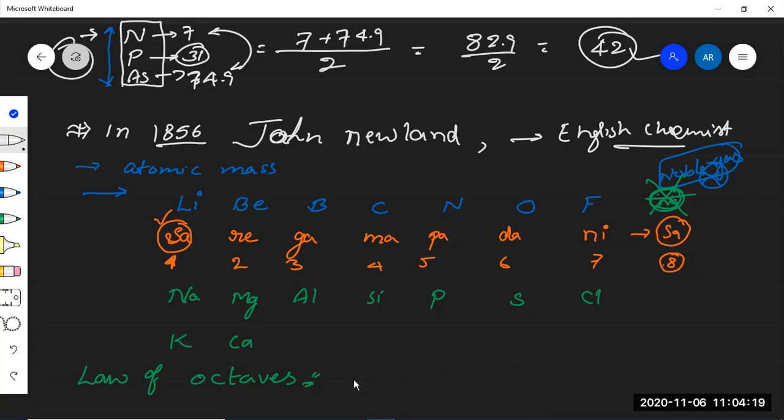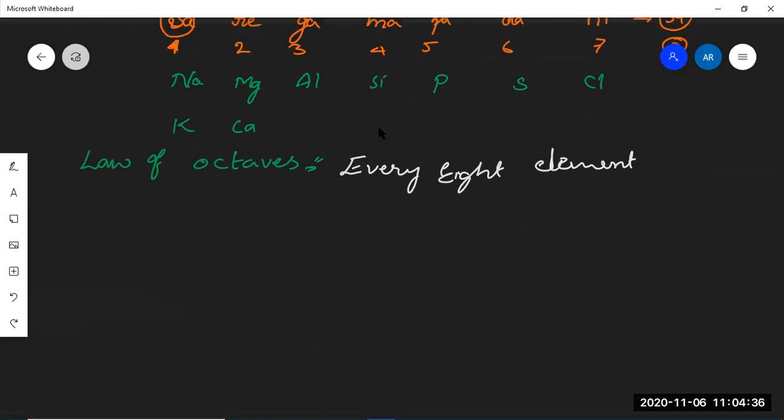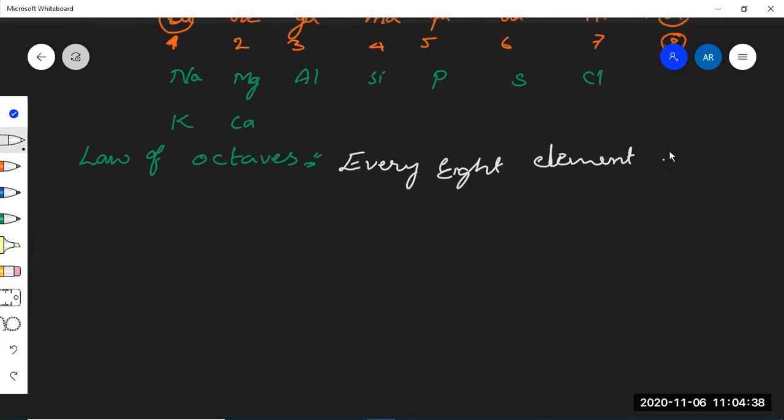So according to that, he has given the statement: every eighth element has similar chemical properties to its first element.